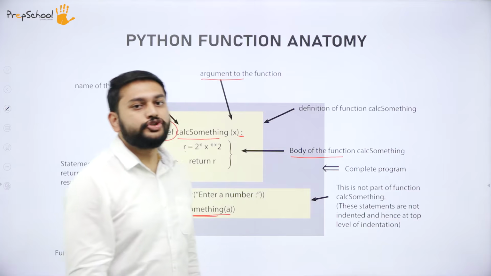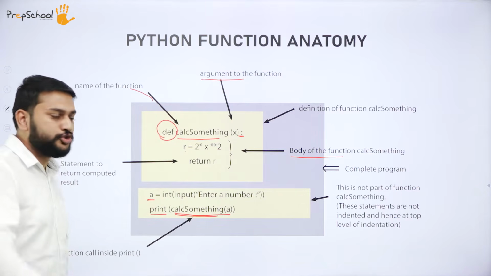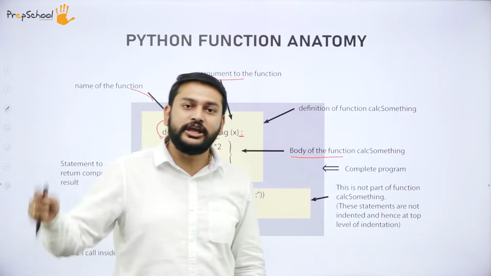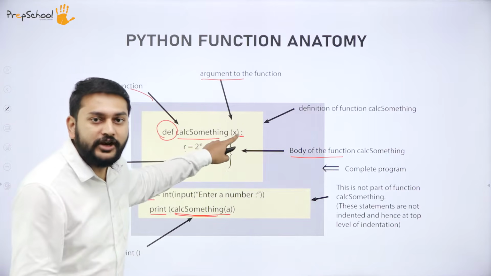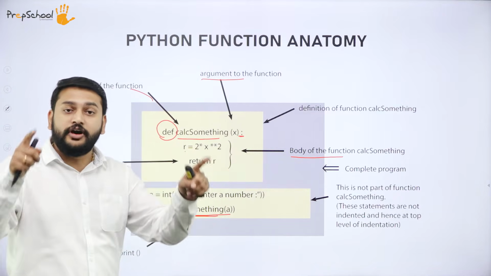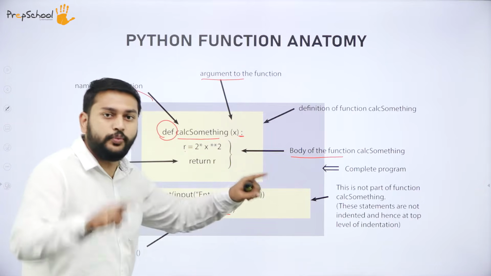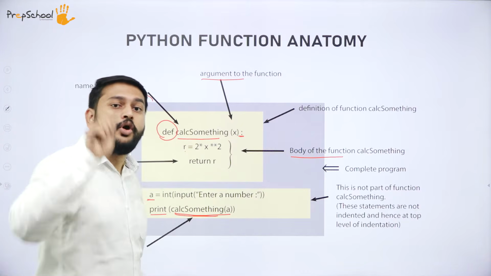Hope you understood the different parts of the function. I will quickly give you the recap. What is the first thing that you should remember? If you want to define your own function, you should start with the keyword def, followed by the name of the function, and after that, if you want any arguments for that function, you mention them within the parenthesis, then end the statement with a colon.